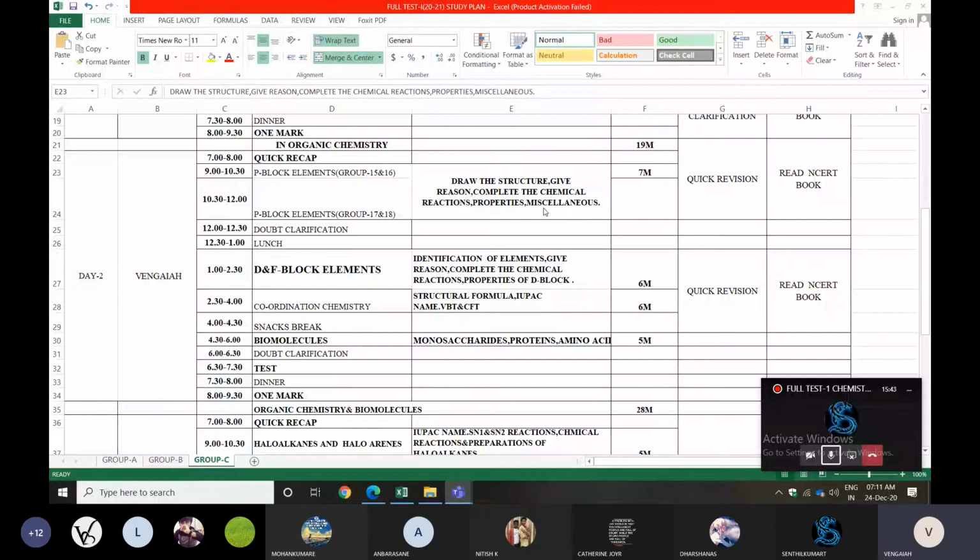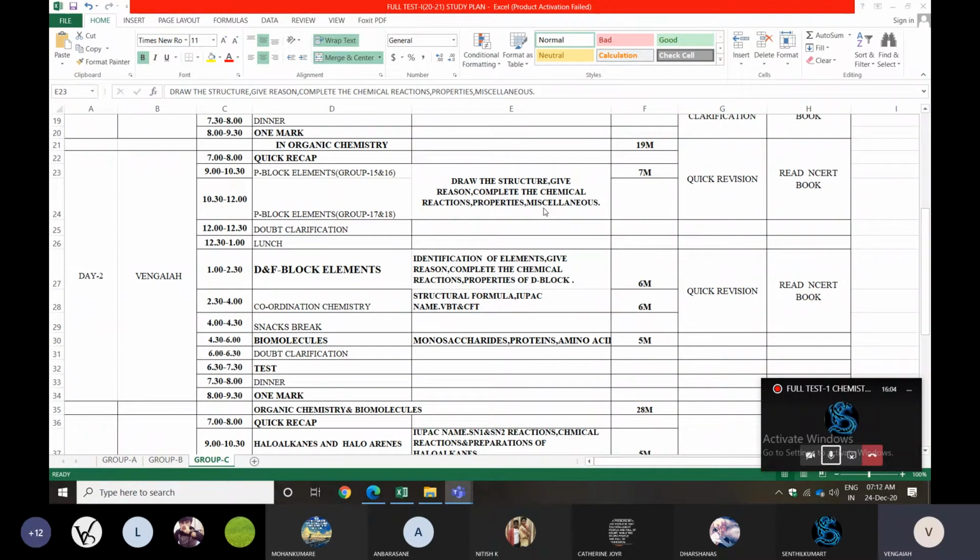Identification of the element, like electron configuration, what element is that, the atomic number. Those models, only D block elements you can prepare. Next, give reason type questions will be there, and complete the chemical reactions also. And very, very important is general properties of D block elements. Around 15 properties will be there.